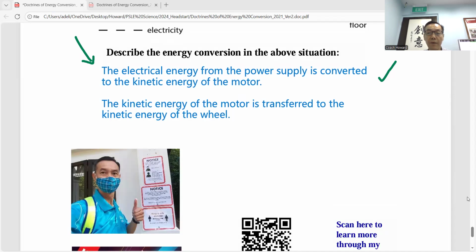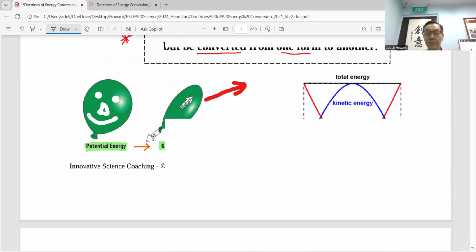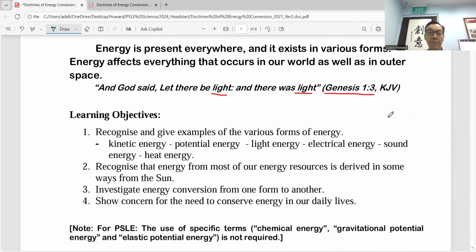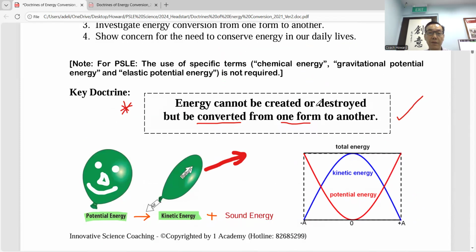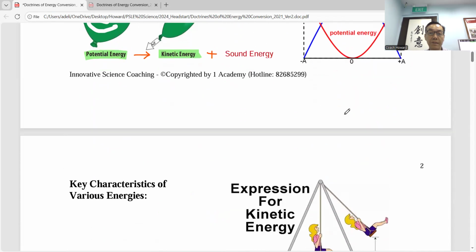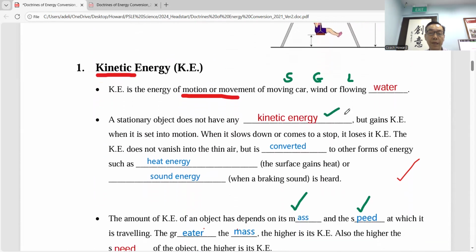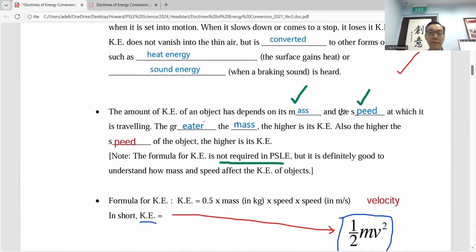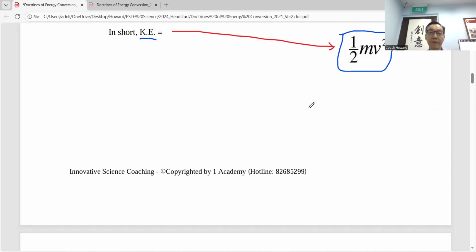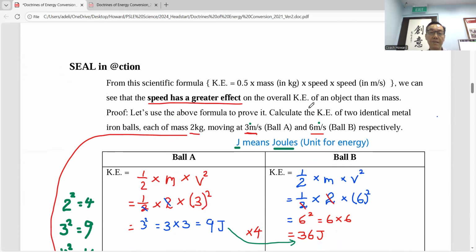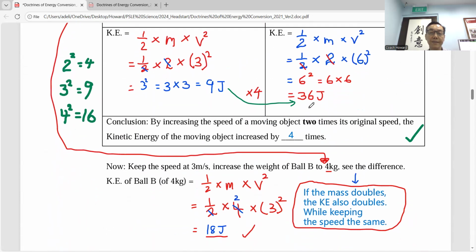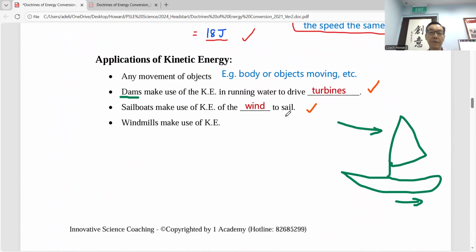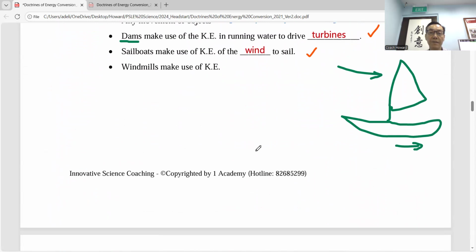So to summarize what I have taught today, turn to the first page. About this concept, energy cannot be created or destroyed. And kinetic energy is determined by the mass and speed. Speed affects more than mass. When speed doubles, kinetic energy increases 4 times. When mass doubles, kinetic energy increases 2 times. And then this is an example to prove that, and also different types of kinetic energy in daily lives.